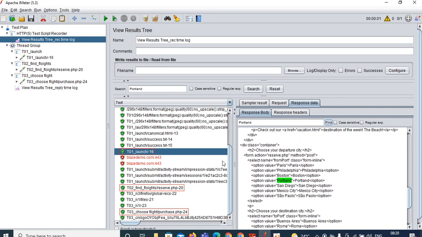So what it means in the request number 16? So your destination city or departure city is generating over here. So what we need to do now? So we need to capture the city from here.